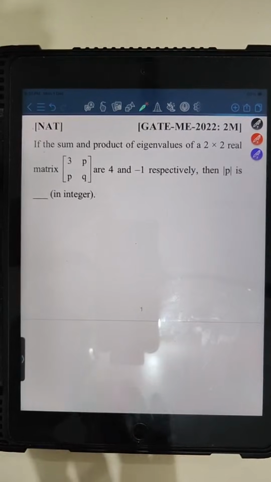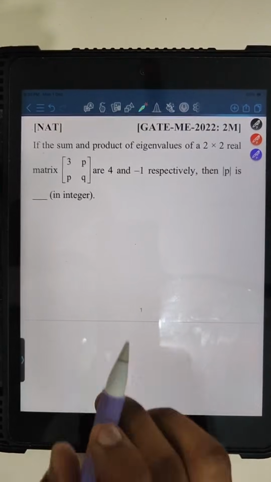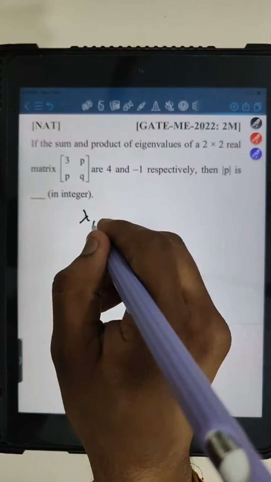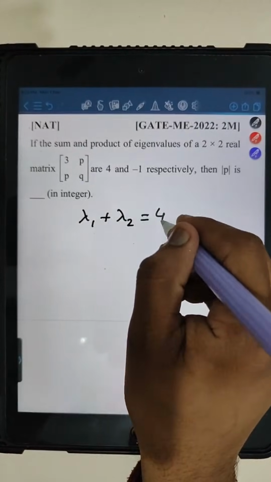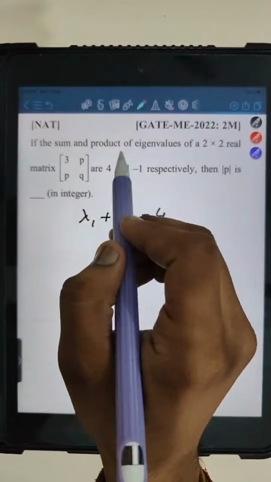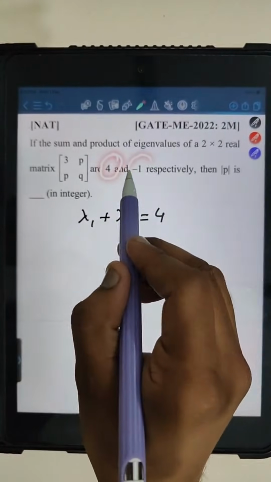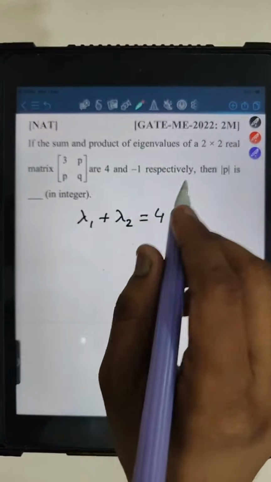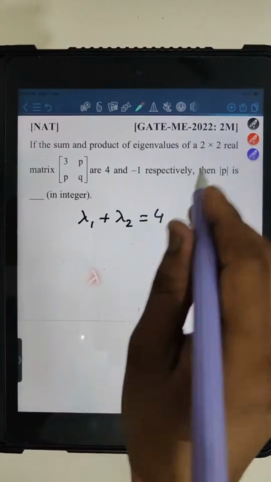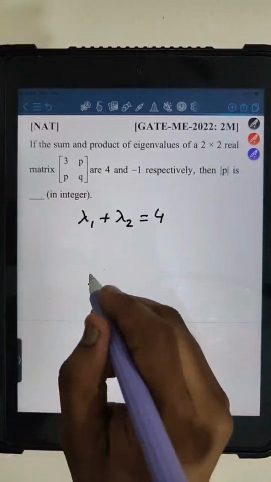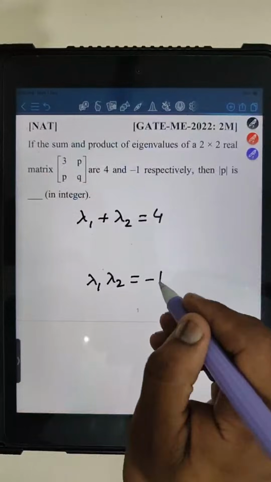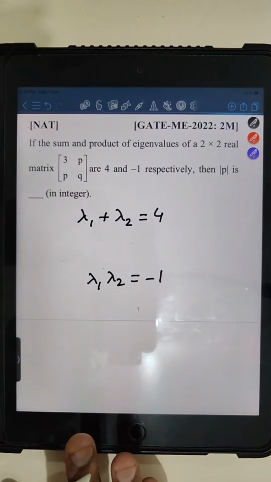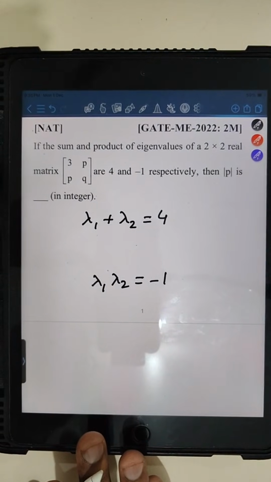by using the properties of eigenvalues. Let me give you a hint. What is the sum of eigenvalues? Lambda 1 plus lambda 2 equal to 4 is already given. Sum of eigenvalues is given as 4, and what is given as the product of eigenvalues? Lambda 1 into lambda 2 is given as -1. Use these two properties and find out the correct answer.